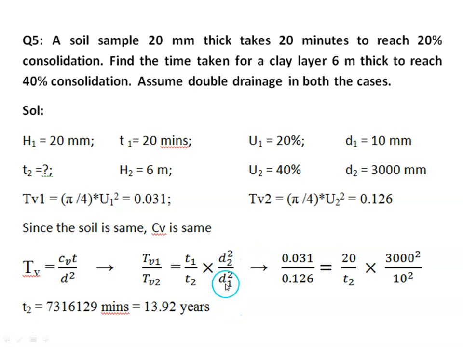So from this we can find the time required. Knowing the values of Tv1, Tv2 and t1, we can estimate the t2 value, which is obtained in minutes, because t1 is in minutes. T2 is also obtained in minutes, which is converted into years.